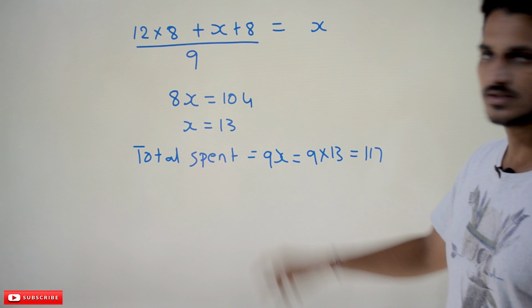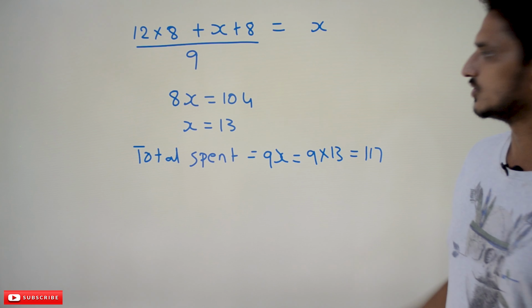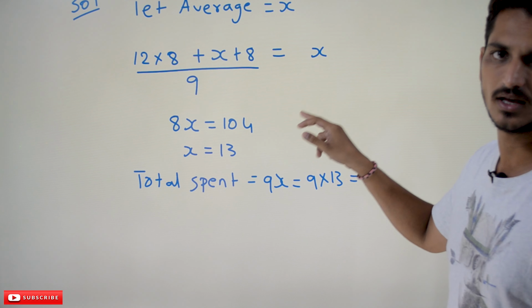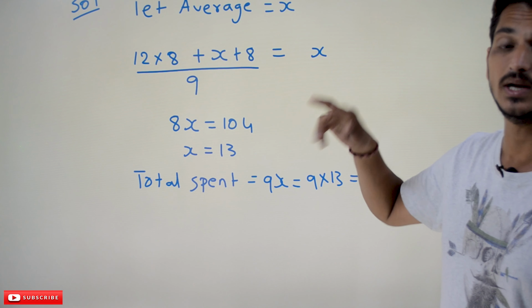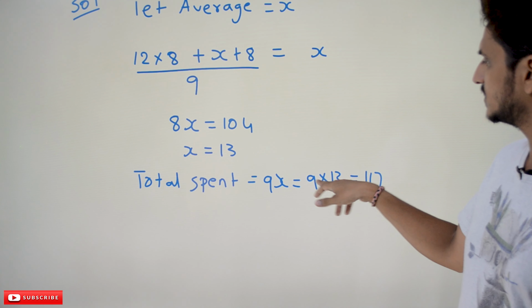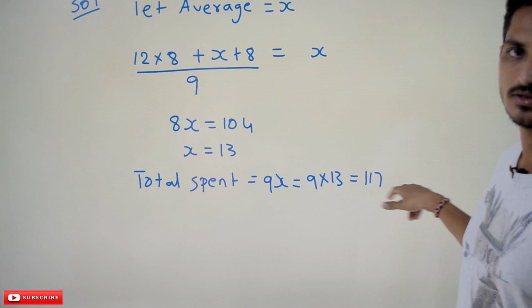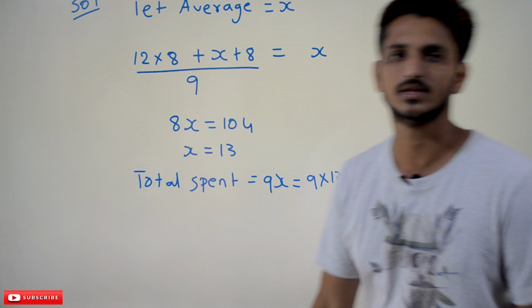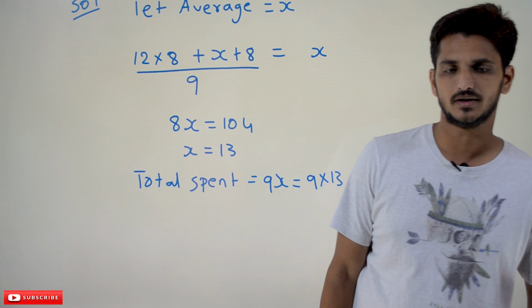So total spent is equal to, x means average, average multiplied by total number of persons. 9x, that is equal to 9 multiplied by 13, which is equal to 117. This is the total amount spent.